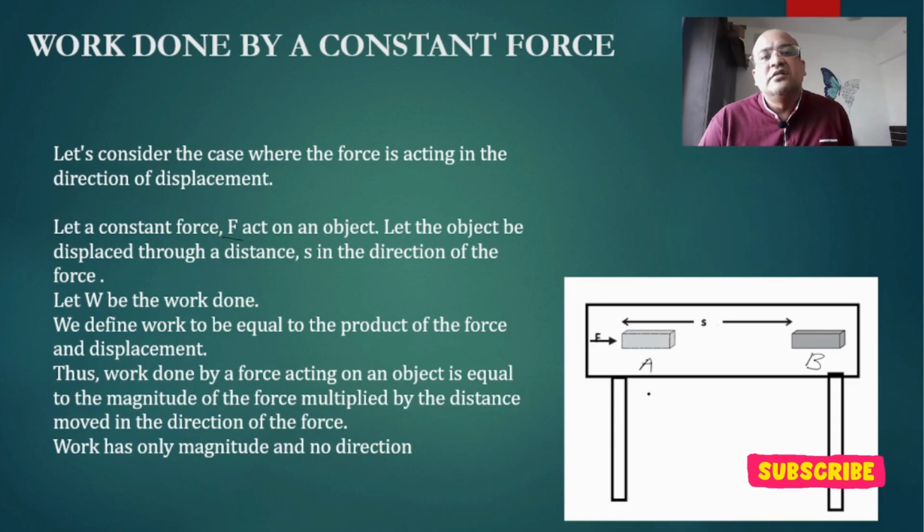Then work will be done, right? We all agree that work will be done. The work done is equal to the product of what? Force and displacement. Thus, the work done by a force acting on an object is equal to the magnitude of the force multiplied by the distance moved in the direction of the force. So work has only magnitude and no direction.